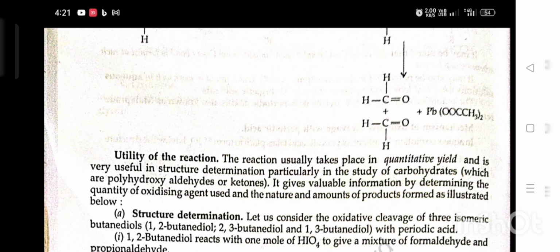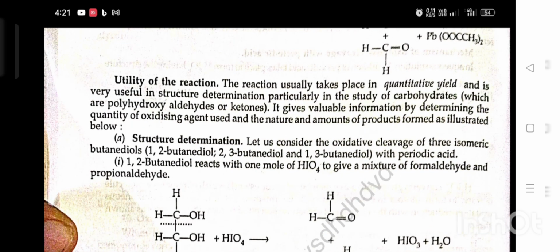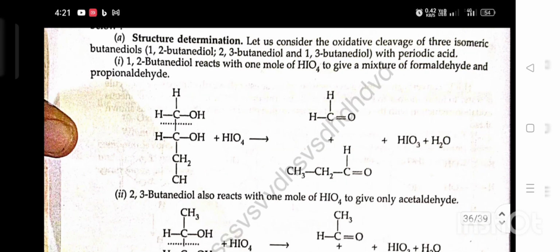A. Structure determination. Let us consider the oxidative cleavage of three isomeric butanediols, 1,2-butanediol, 2,3-butanediol and 1,3-butanediol, with periodic acid. First, 1,2-butanediol reacts with 1 mole of HIO4 to give a mixture of formaldehyde and propanaldehyde.